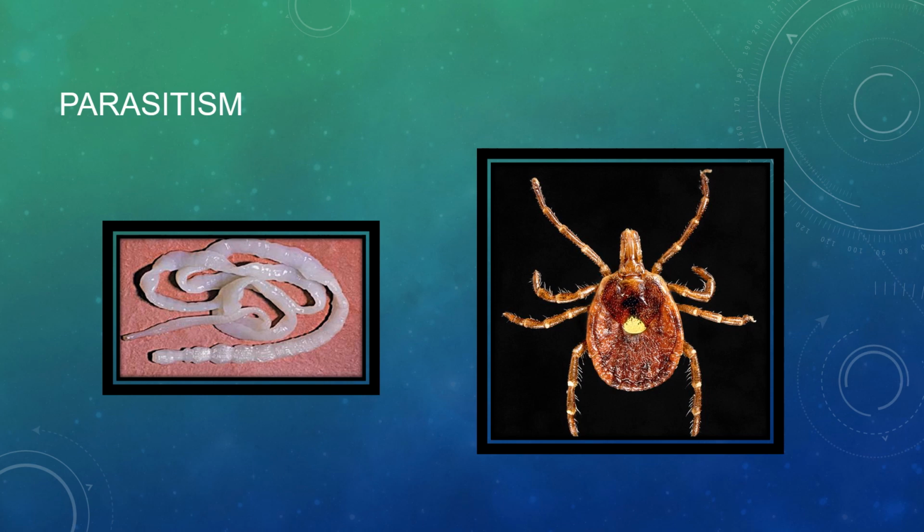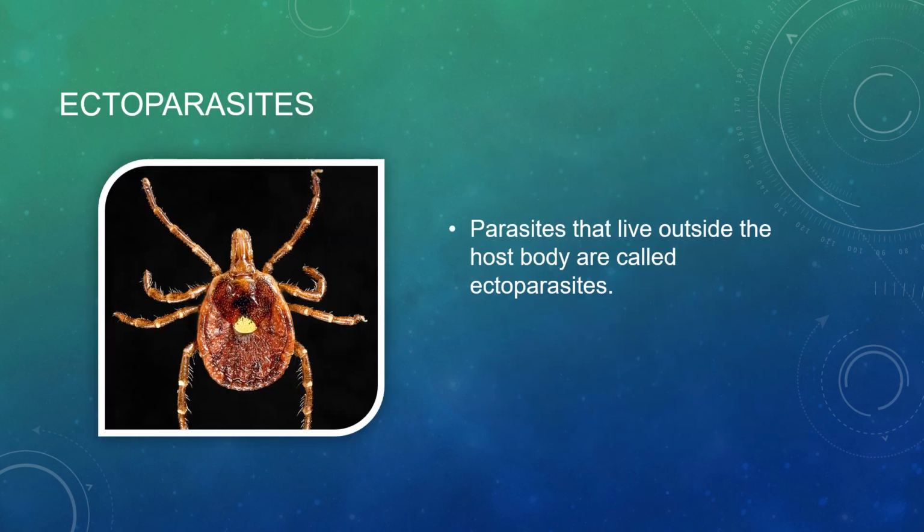This one is the tick. This is a parasite named tick, and this other parasite is the tapeworm. Okay, so let us see more. Now the parasites are again divided into two parts, the ectoparasites. The parasites that live outside the host body are called ectoparasites. So these ticks are living outside the host body. So this is an example of an ectoparasite, called ticks.